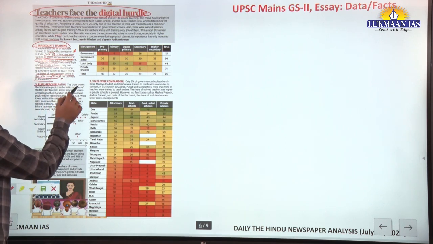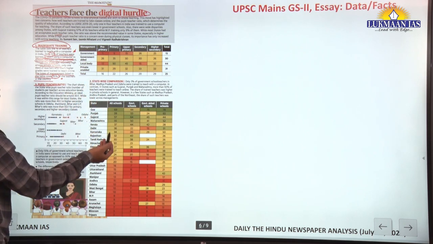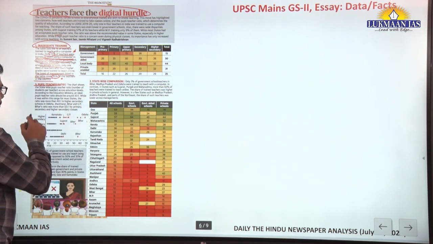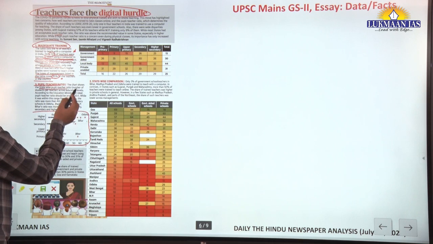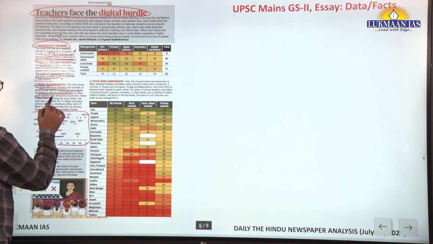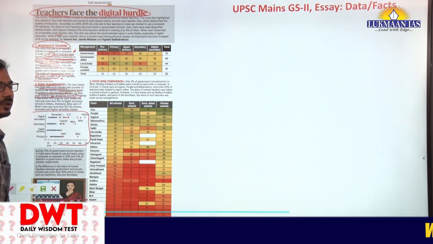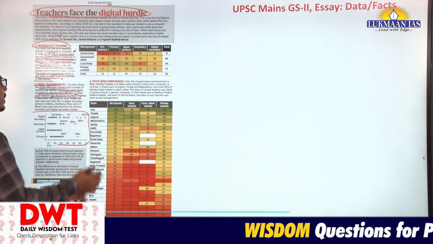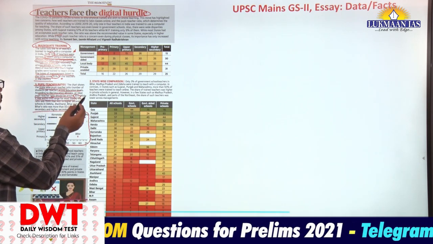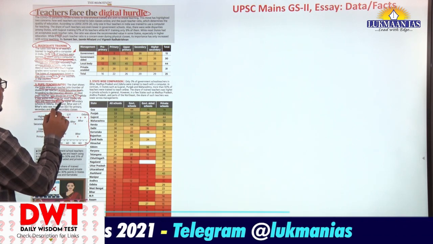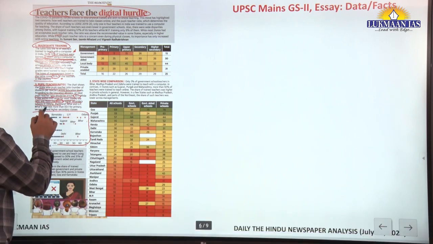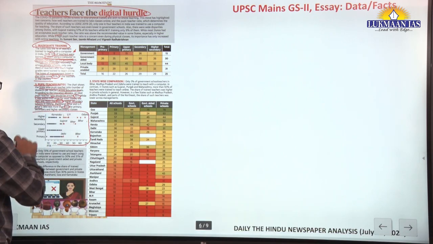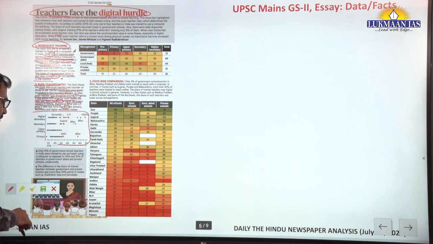Then the pupil teacher ratio. This particular chart shows the state-wise pupil teacher ratio across educational levels. According to the Education Ministry, the ideal pupil teacher ratio should be 30:1, that is, for 30 children, one teacher should be there. While it was within the range in most states, the ratio was more than 40:1 in higher secondary schools in Odisha and Jharkhand, and more than 50:1 in Bihar. This is the case.